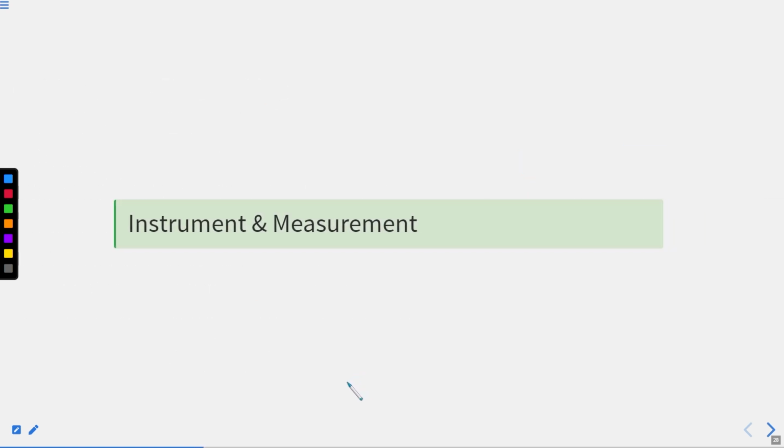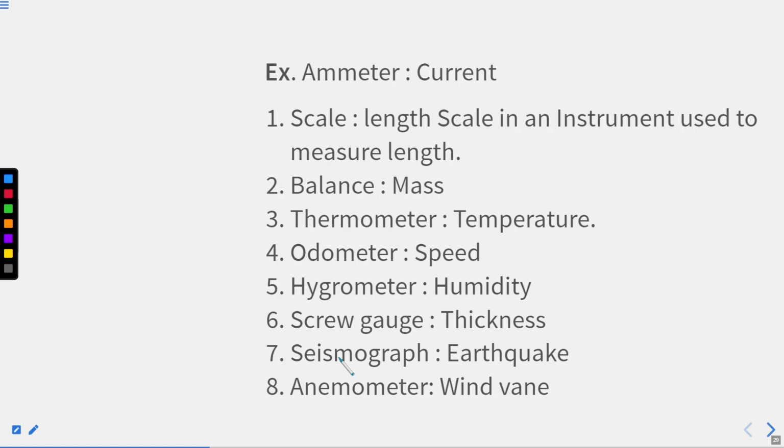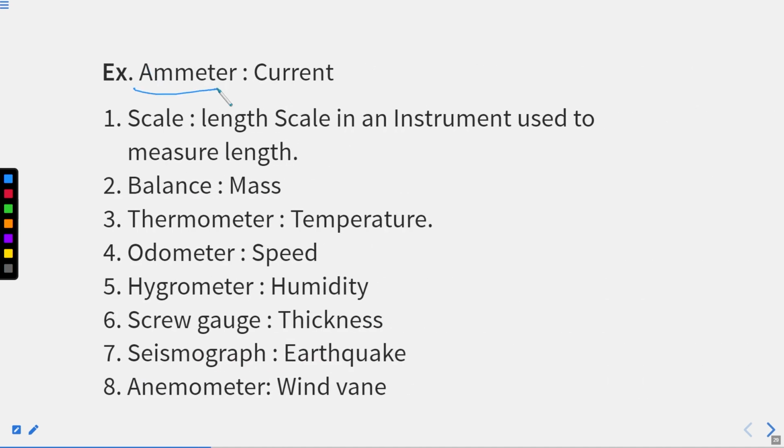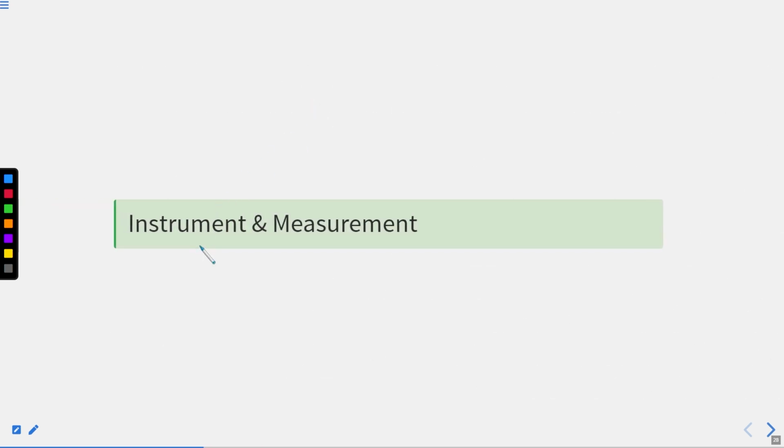Now, a very important topic, that is instrument and the measurement. Definitely you have heard of multiple instruments used by you yourself, right? And their measurements, right? You can see here a good example, ammeter. In class 10th, definitely you've heard of current, right? You are using many electrical appliances at your place. So how do they run? They run with the help of current that they are getting. And how we measure that current is important. That is with the help of ammeter. So here what we are going to do, instruments and what they measure, right?